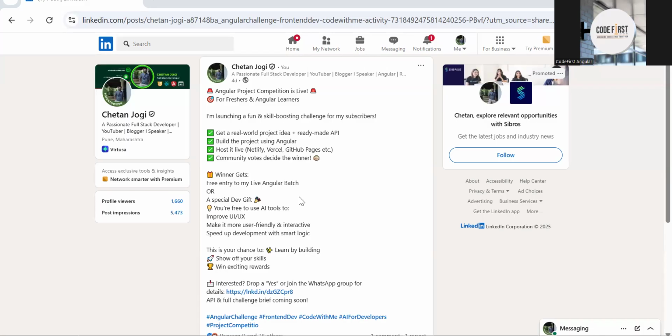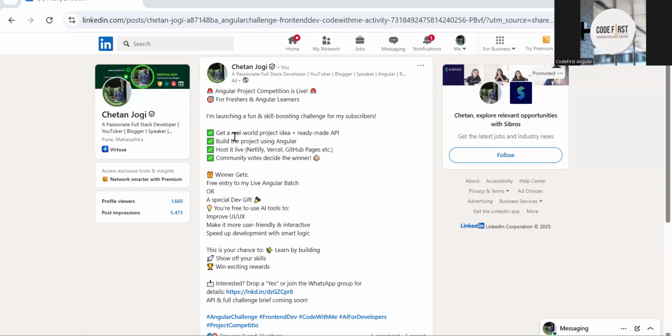So take this competition as a platform where you use whatever skill set you know. Let's say you are good at designing, or good at programming, whatever you are good at, try to explore that, right? It's not just about completing the project. I will be showing the basic rules and regulations, but going above that, you can also implement many validations and many dynamic UI things. The project I have created has so many scenarios. Some I have mentioned, some I have not, so you need to figure those out,